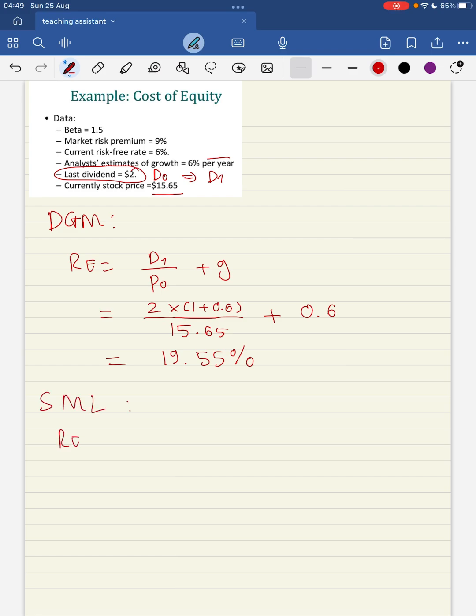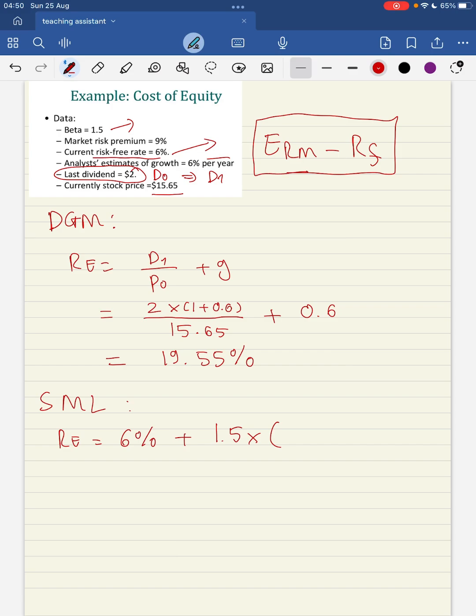So RE will be equal to the risk-free rate. And as you can see, the current risk-free rate is 6%. So it's going to be 6% plus the beta. The beta of the company is 1.5. So 1.5 times the expected market return minus the RF, which we also call the market risk premium.